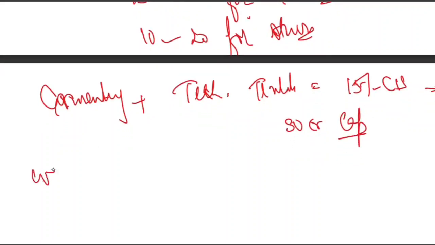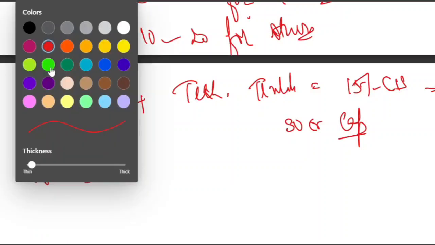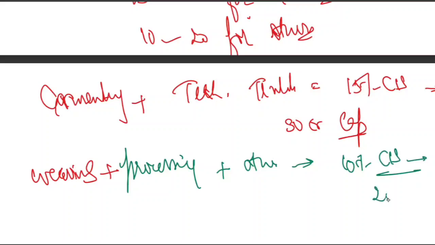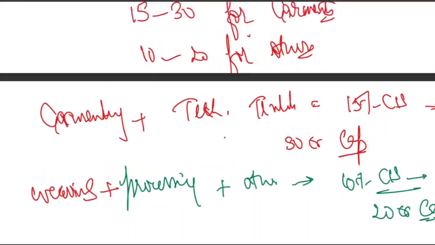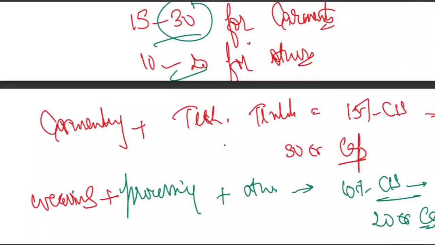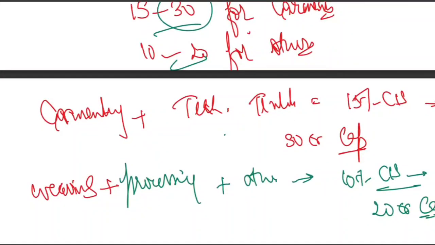And then on the other hand, for weaving plus processing plus other, in that case we have 10% CIS, or we call it 20 crore cap. Fine. So just remember this thing: higher value, higher subsidy. You can see now 1530 and 1020. So higher the value, higher the subsidy, right? So 30 crore cap with 15% CIS, 20 crore cap with 10% CIS.